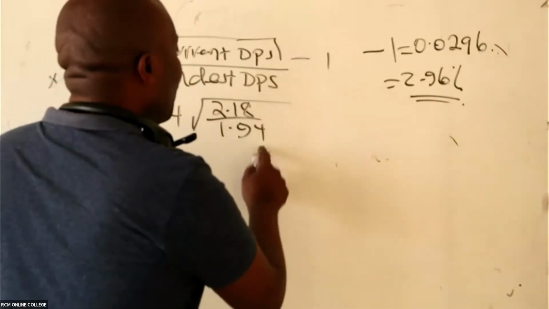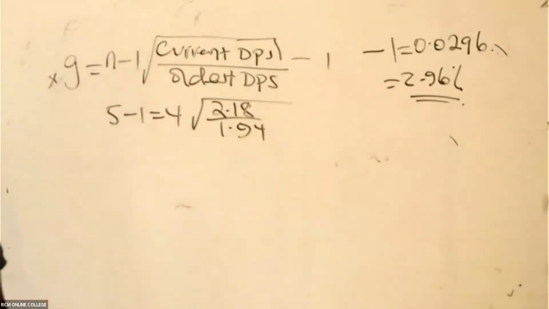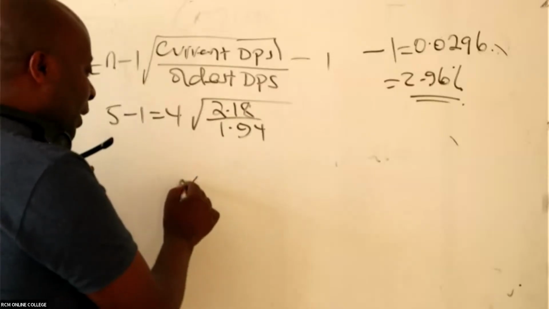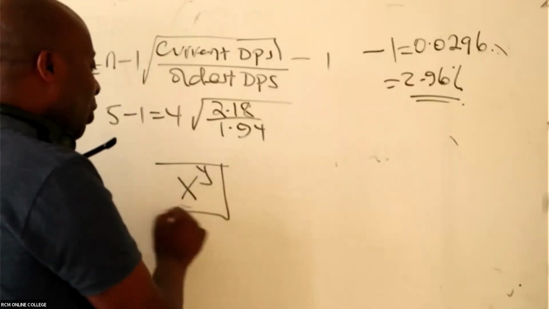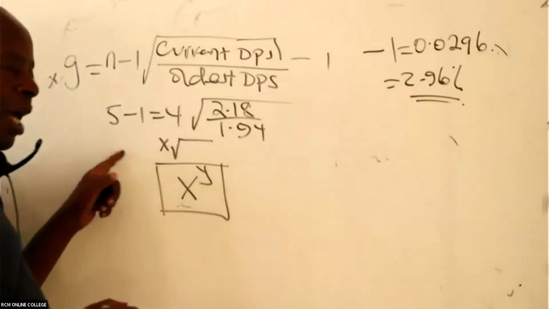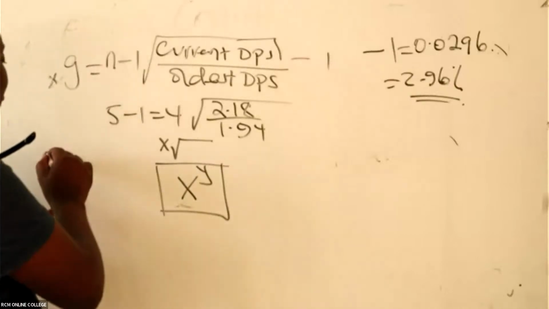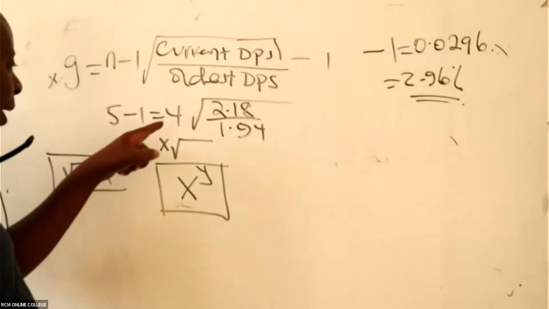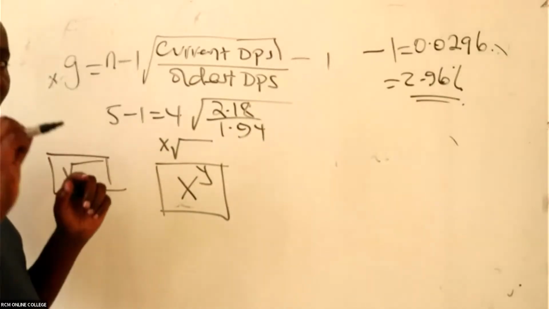I will do this separately, and then I'll take away 1 later. Ruth, you'll be able to see where you have the raised-to button on top. Don't use your normal square root. I want the x root because my number here is more than 2. Square root only takes care of 2.